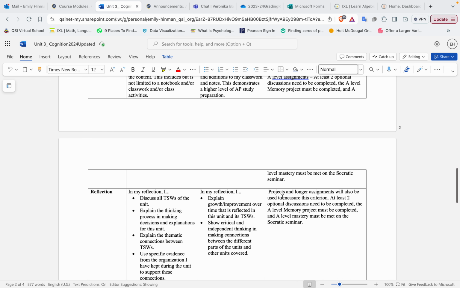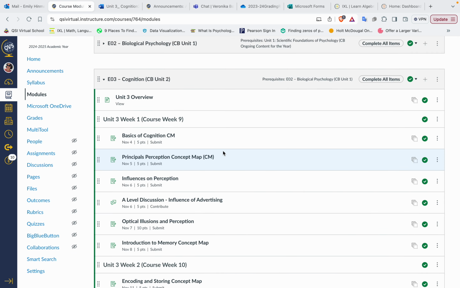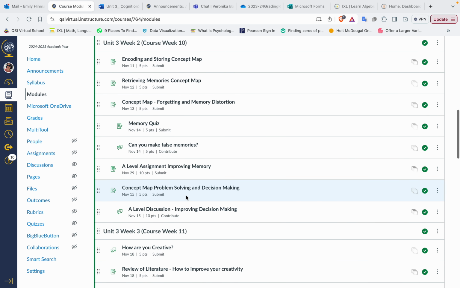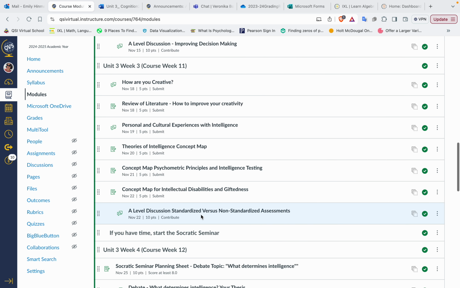And it's the same. You can read the document. I'm not going to read it here for you. But let's look at the modules so you can see where these are. There's an A-level discussion in week 1. There's an A-level, nope, that's the improving memory, so that's the bigger project that's optional A-level. Second discussion in week 2, and a third discussion in week 3. So you need to pick 2 of those 3 discussions.